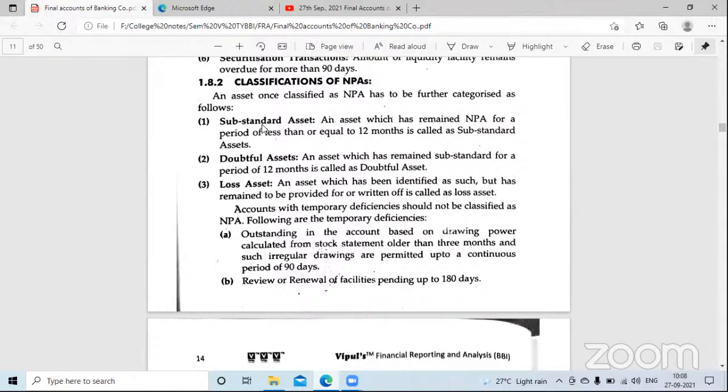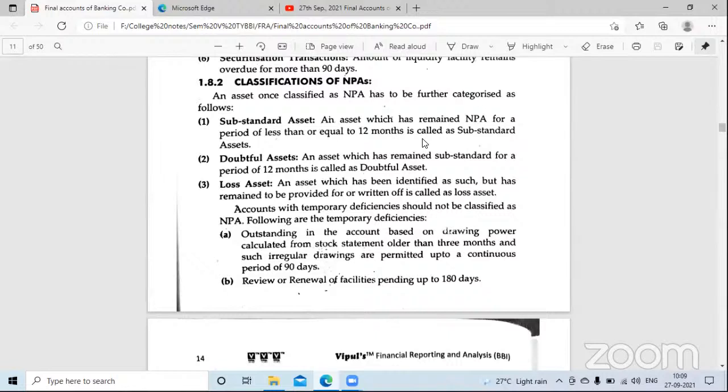First step, first type will become substandard asset. What is substandard asset? Let me clear it out. An asset which has remained a non-performing asset for a period of less than or equal to 12 months. Let me explain in my own words. Suppose you have declared after 90 days, 90 days have crossed. Now you have declared that particular asset has become non-performing asset. Now that particular non-performing asset will be converted into substandard asset from the date when it was converted from non-performing assets to the date till the 12 months from that.